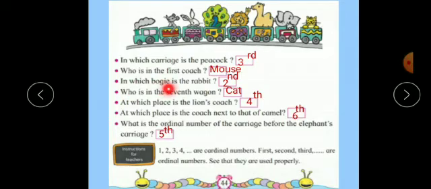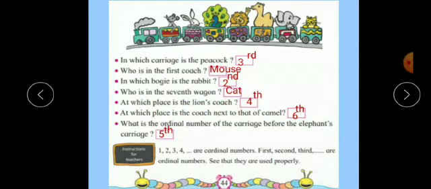Then next question. In which bogie is the rabbit? Now here is the rabbit. In which bogie? No need to count the engine, count from this coach. So first and second. Rabbit is at second bogie. Then next, who is in the seventh wagon? First, second, third, fourth, fifth, sixth and seventh. It is the cat.